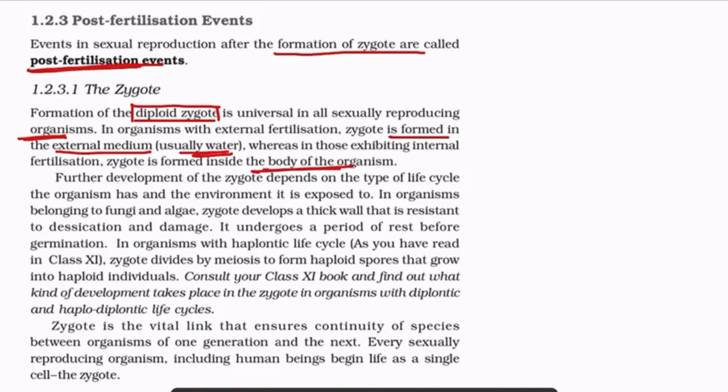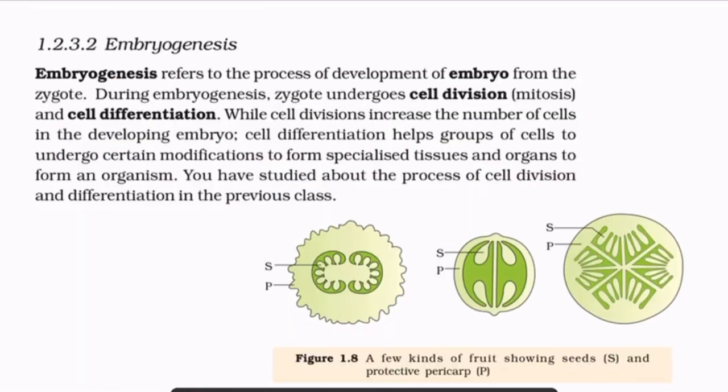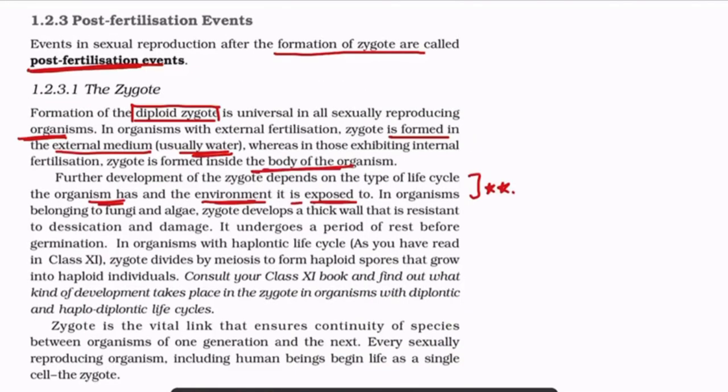Now, further, the development of zygote depends on the type of life cycle the organism has and the environment it is exposed to. This can be an MCQ question. In organisms belonging to fungi and algae, the zygote develops a thick wall that is resistant to desiccation and damage.